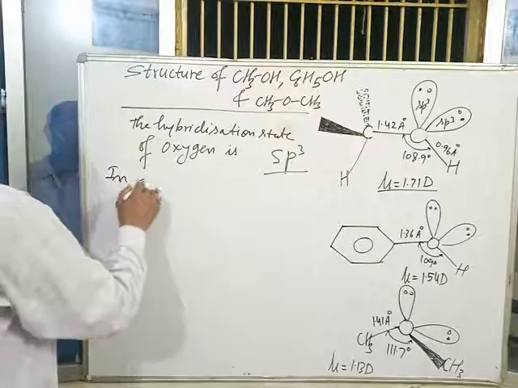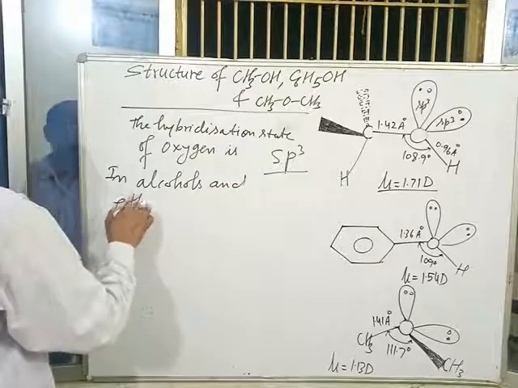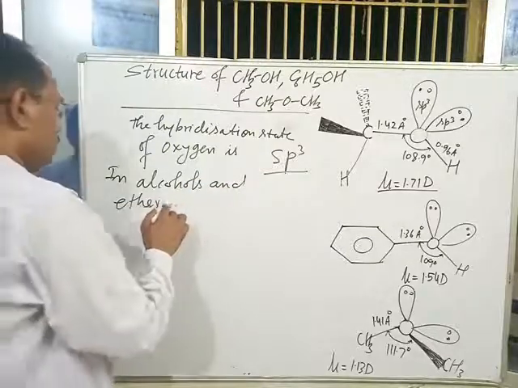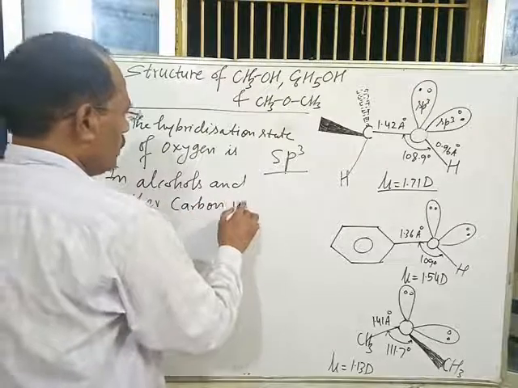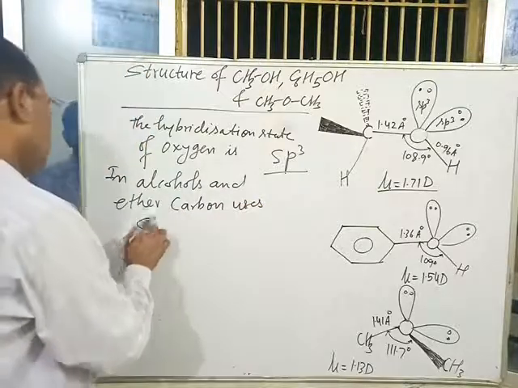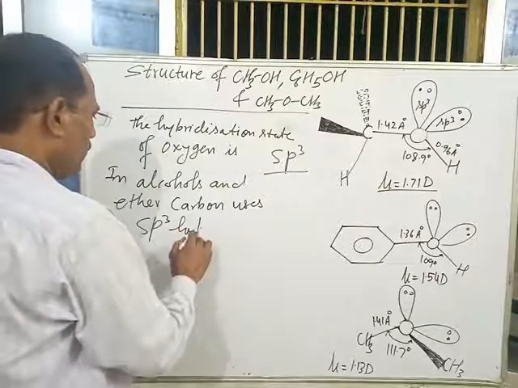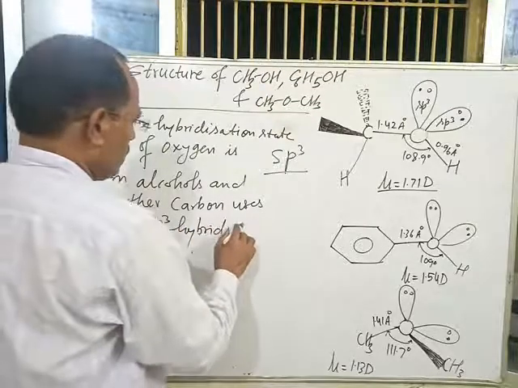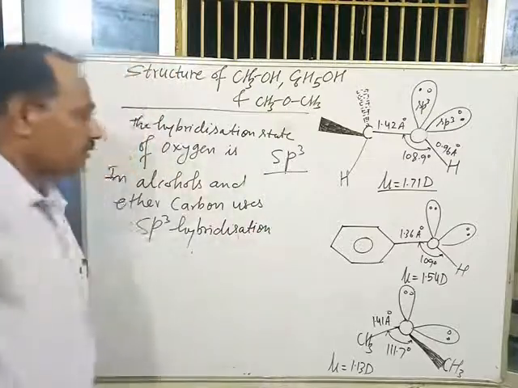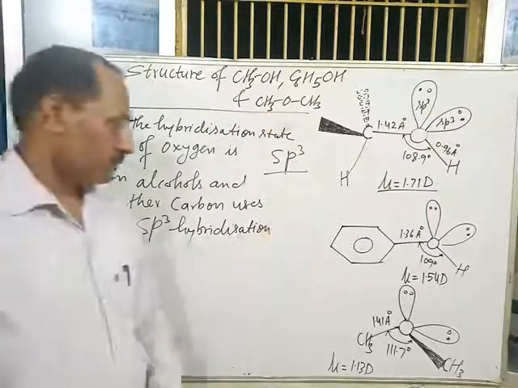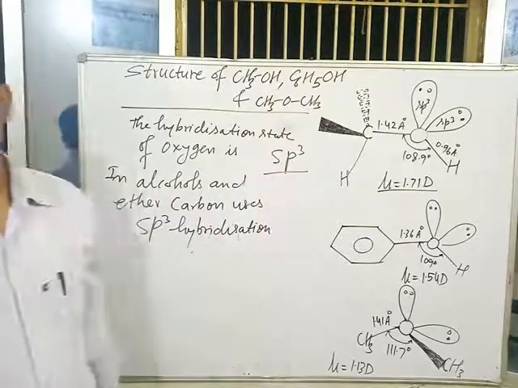In alcohols and ethers, carbon uses sp3 hybridization, which means in case of alcohols and ethers, the hybridization state of carbon as well as oxygen is sp3.